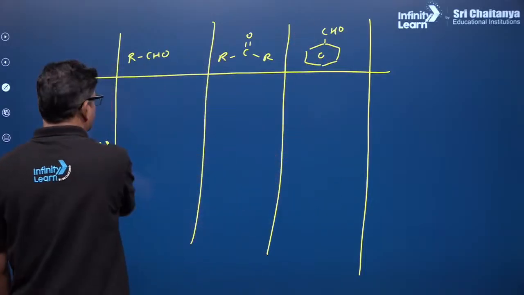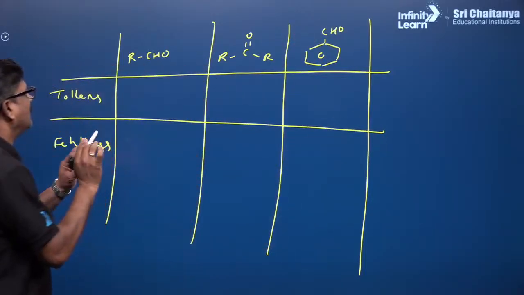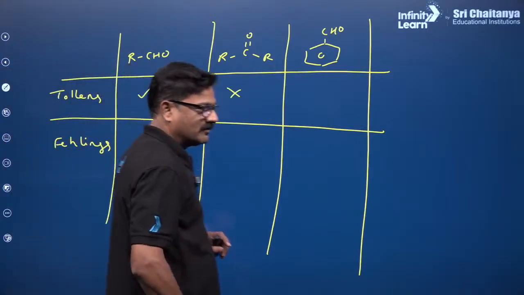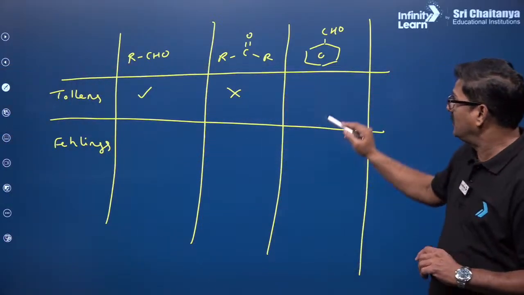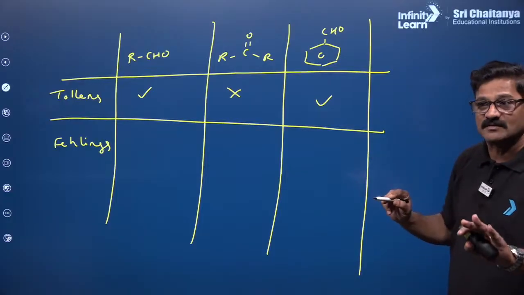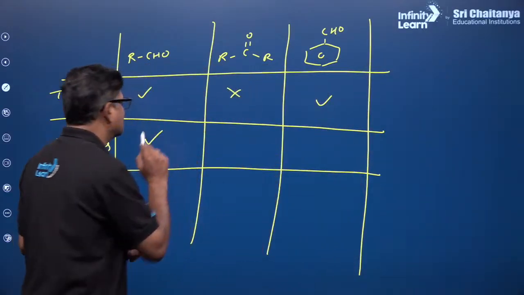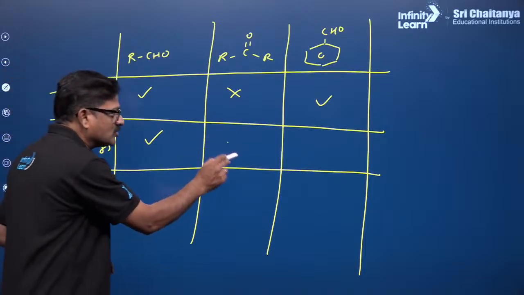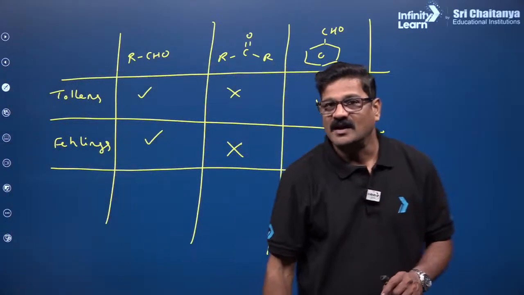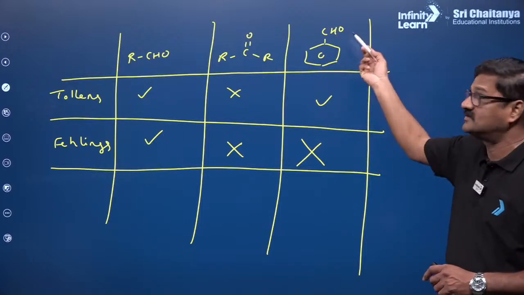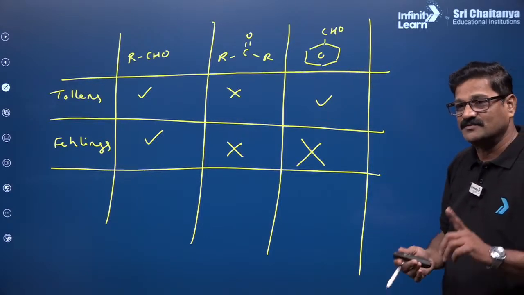All right, so all aldehydes give a Tollens test and the ketones do not give Tollens test. Benzaldehyde gives a Tollens test, ammoniacal silver nitrate, and Fehling's test. All aldehydes give a Fehling's test, ketones do not give the Fehling's test, and benzaldehyde does not give Fehling's test, however it is an aldehyde. That is very, very important.